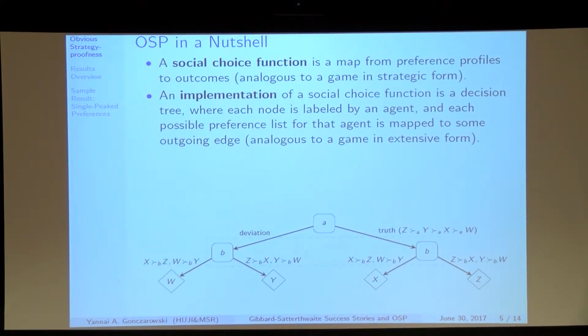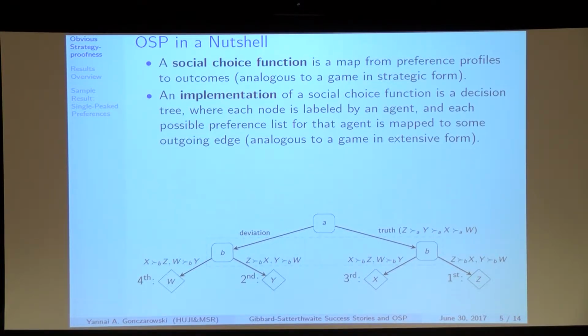So, for example, here we have player A. Say that his truth right now is this, and we want to ask whether it's strategyproof or obviously strategyproof to go to the right and not to deviate to some other edge. To check strategyproofness, we've all done that a million times. Note that player B here is in the same information set, so he'll either go left in both or right in both. And since the truth is a ranking over objects, I've marked for your viewing enjoyment his first best, second best, third best, and fourth best of agent A.